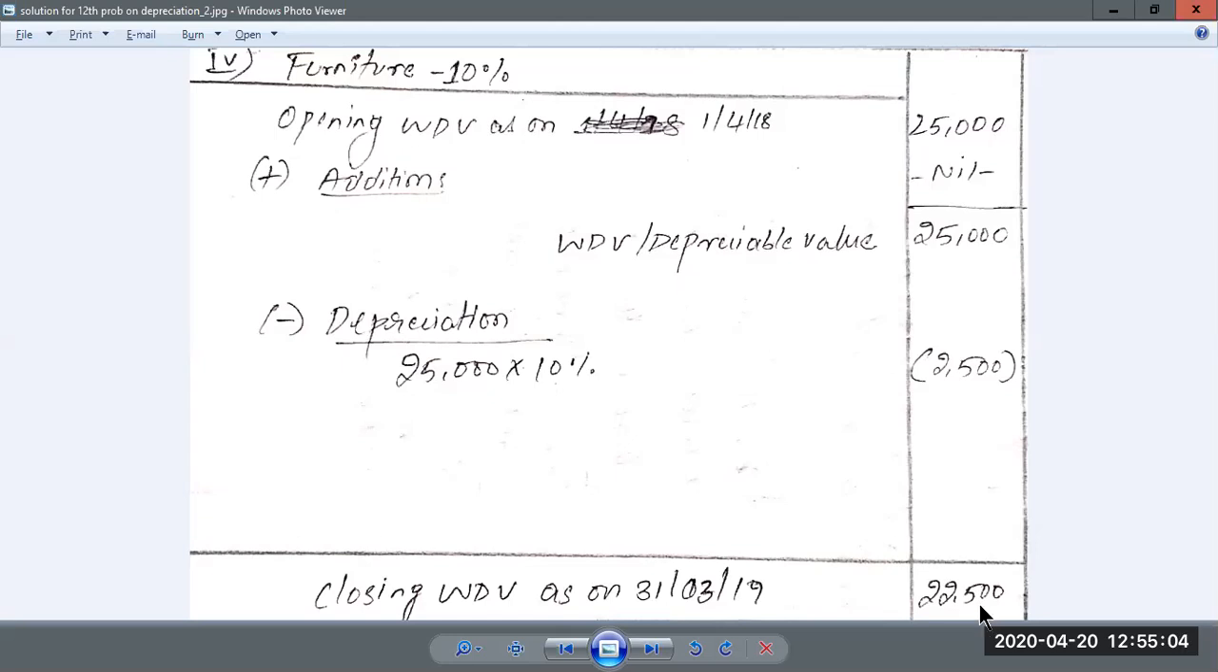So this is how we have to solve this particular problem. That means we have to calculate depreciation for each block separately. That's all.